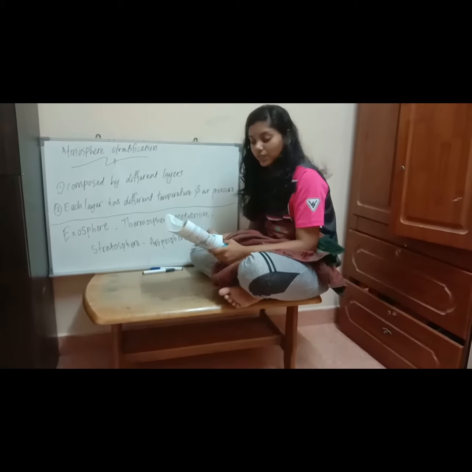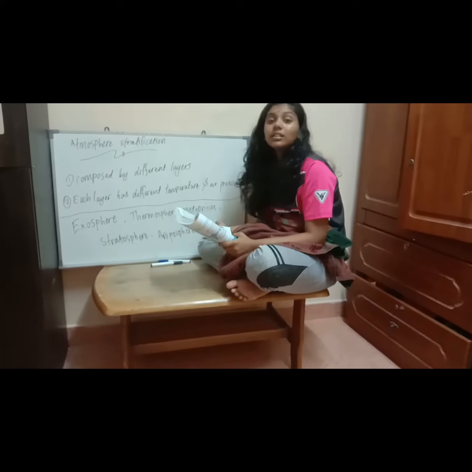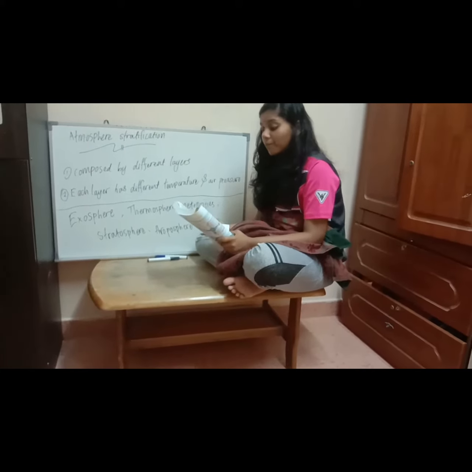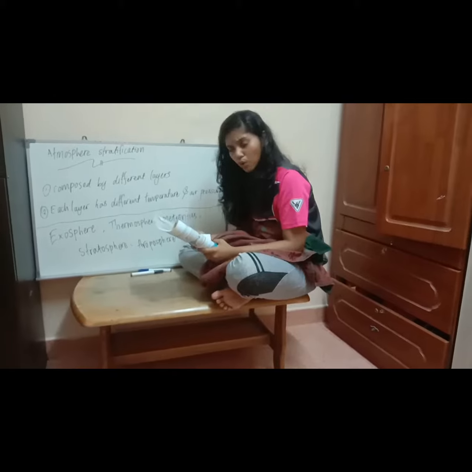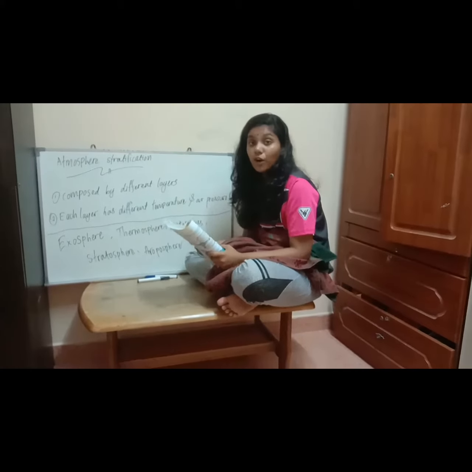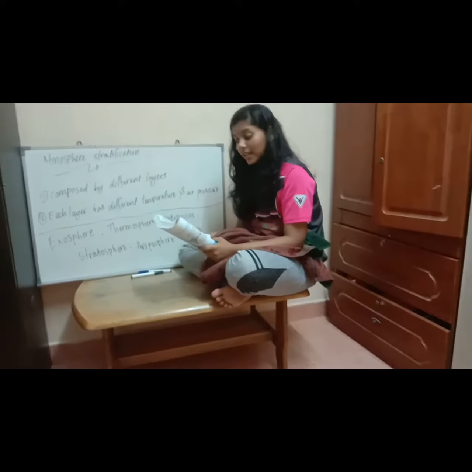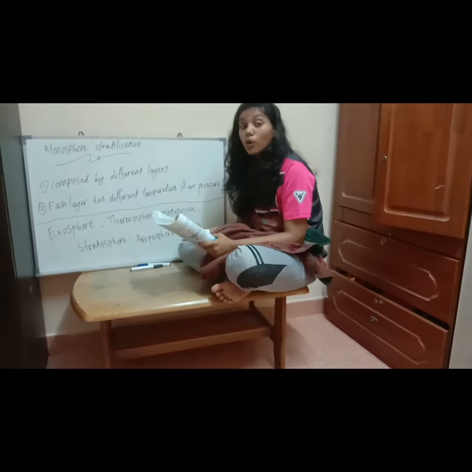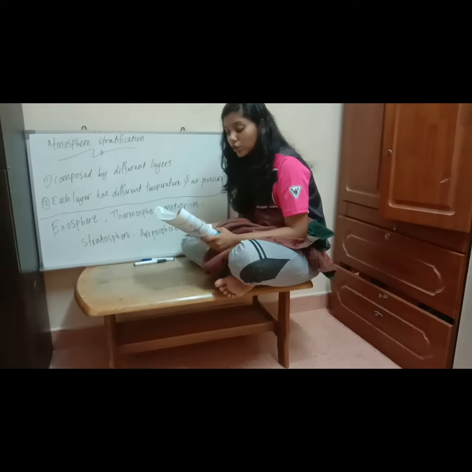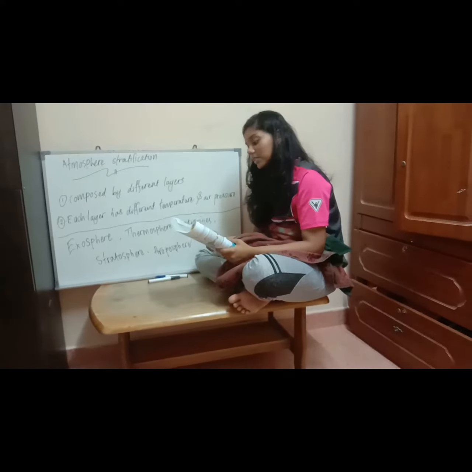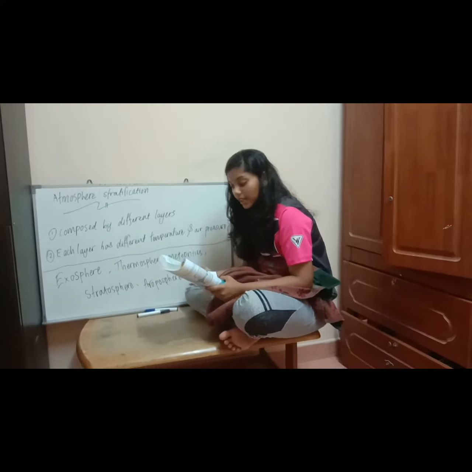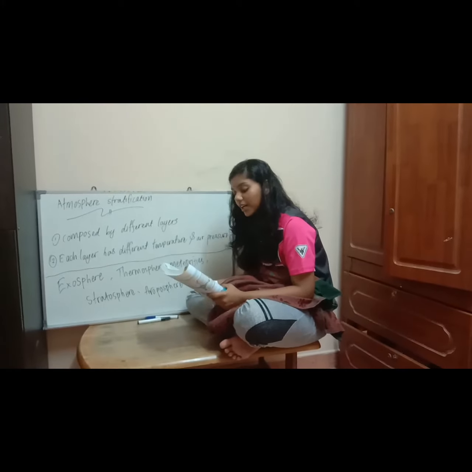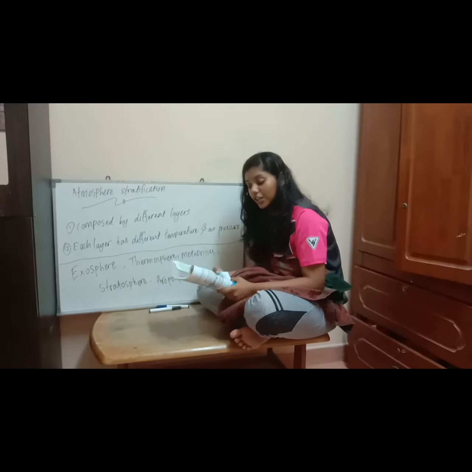Next is stratosphere. Stratosphere is located at 13 to 50 km above the Earth's surface and is a layer with no clouds, more stable and suitable for airplane flights. This layer is important because it contains the ozone layer which absorbs most of the ultraviolet rays that are harmful to life. More light is absorbed at higher altitude. Therefore, the temperature in this layer increases with altitude. The temperature can reach 0 Celsius at 50 km.